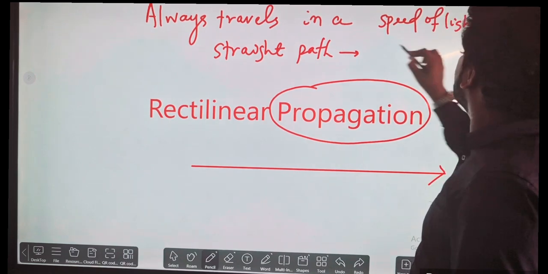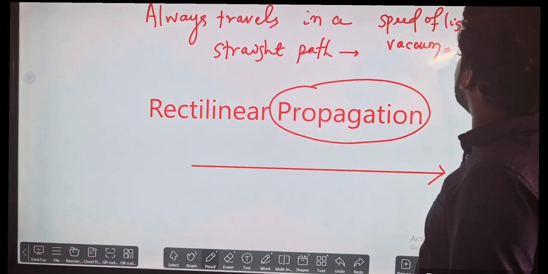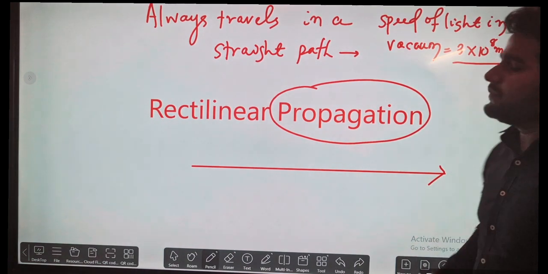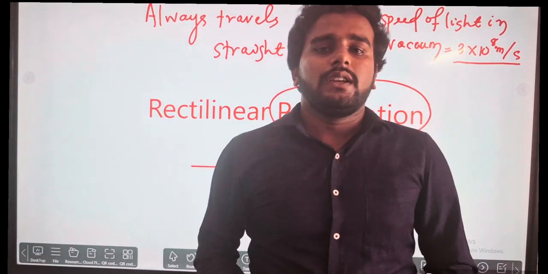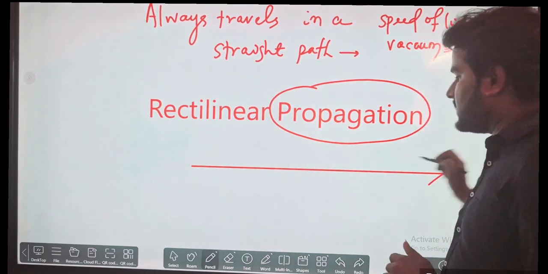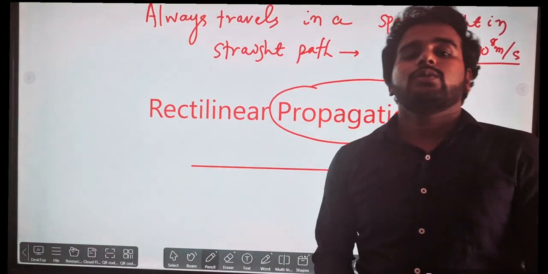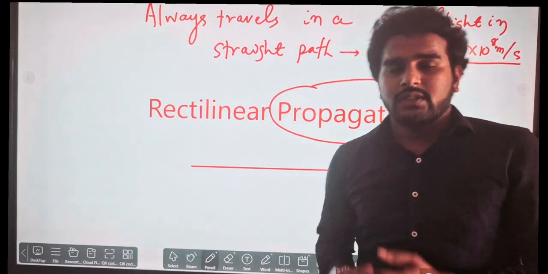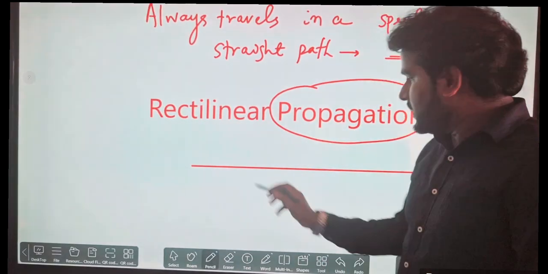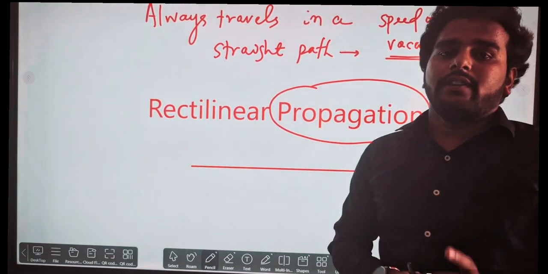The speed of light in vacuum is 3 into 10 to the power 8 meters per second. Clear? Light is moving in a straight path, so it must have some speed. But we are considering vacuum. Vacuum means no air, no air resistance, totally free from all types of particles or water droplets. So in vacuum, the speed of light is 3 into 10 to the power 8 meters per second.